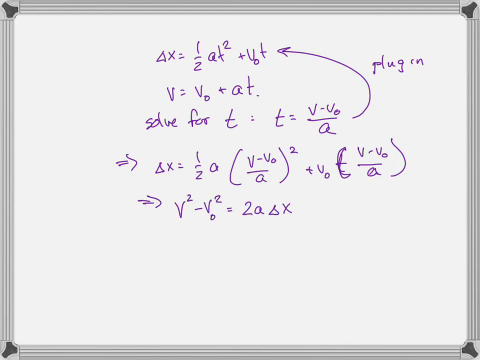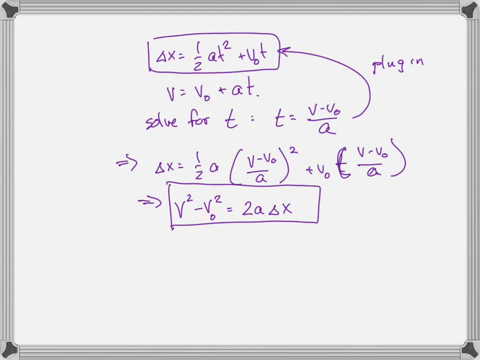I'll leave that as an exercise to the reader, but what we get is a third kinematic equation that is just a combination of the other 2, but it gets rid of time. So in case you don't know time in a problem and you don't need to know time, then you can use this equation instead. So we now have 3 equations, even though there's only 2 unique ones. We have 3 kinematic equations.